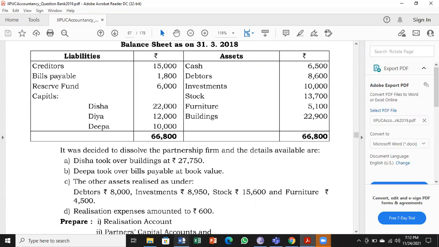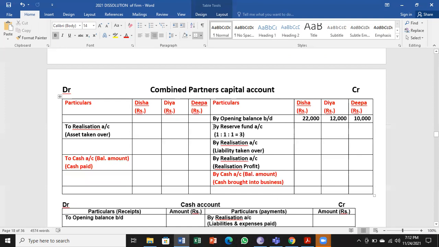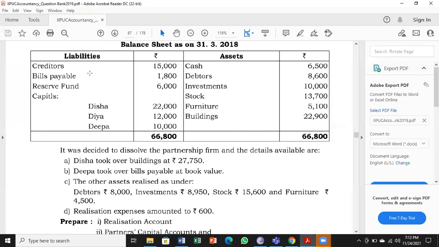After that, we have to check for reserve fund, general reserve, profit and loss account. They're all undistributed profits or loss. So we have one here, undistributed profit, that is reserve fund 6,000. The reserve fund will come to the credit side by reserve fund account. It is a benefit for the partners in the ratio 1:1:1, that is divided by 3 in a way. So 6,000 divided by 3 will be 2,000 each. Then after these two entries from balance sheet, capital, reserve fund, any P&L account is there, we have to check. No P&L account here in this problem.